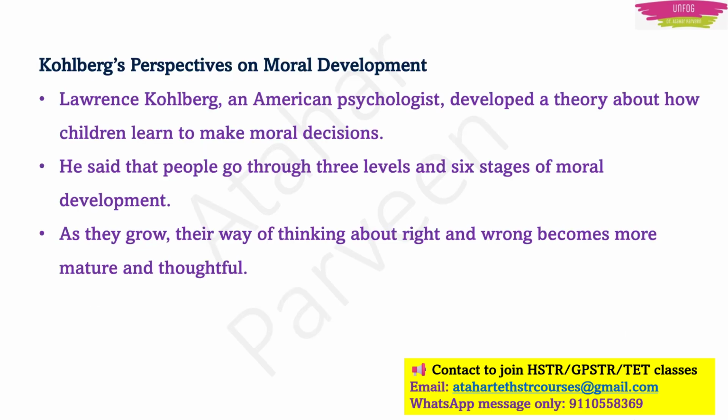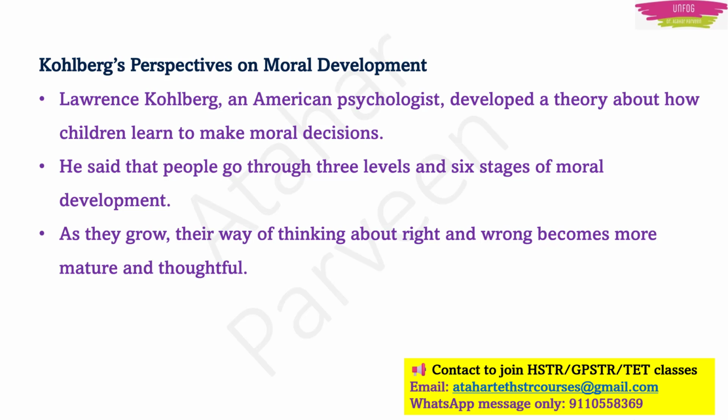Now let's move towards another important theory, Kohlberg's perspectives on moral development. Lawrence Kohlberg was an American psychologist. He developed a theory about how children learn to make moral decisions. What he said was that people go through 3 levels and 6 stages of moral development throughout their life.